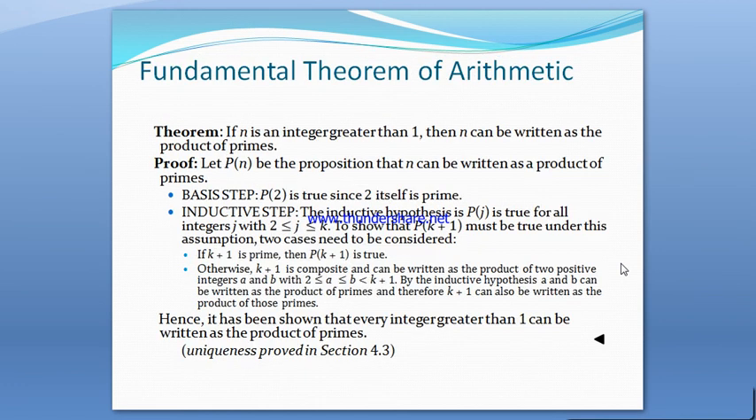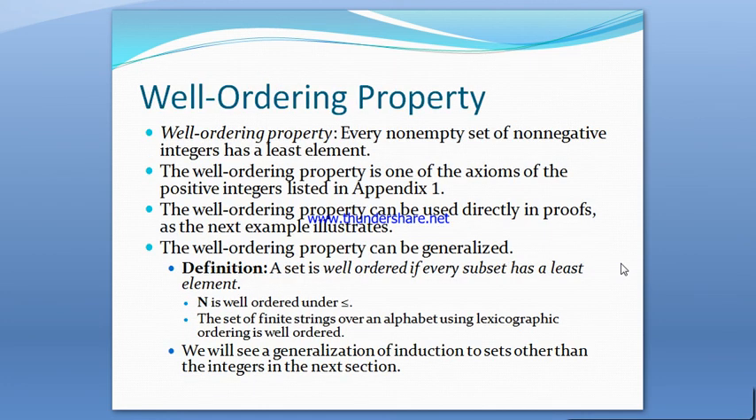In a similar way, we can prove the fundamental theorem of arithmetic also. Now let us see what the well-ordering property is. Every non-empty set of non-negative integers has a least element. This property of the set of non-negative integers is called the well-ordering property. The well-ordering property is one of the axioms of the positive integers and can be used directly in proofs, as the next example illustrates. The well-ordering property can be generalized: a set is well-ordered if every subset has a least element.